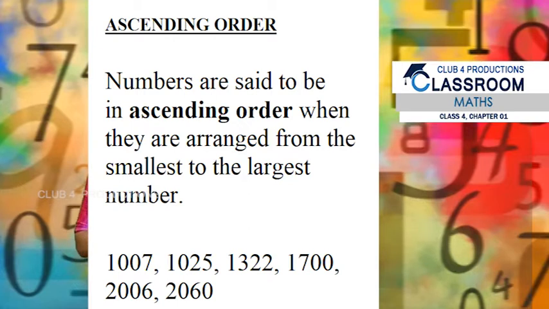Okay, so after Fatima, that is 1007, which number will be coming? Yes, Jafar's number, that is 1025. Then which number will be coming? Yes, Arun, that is 1322. Then Mary, that is 1700.